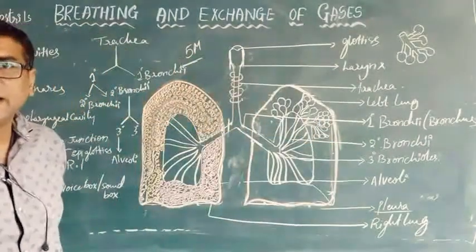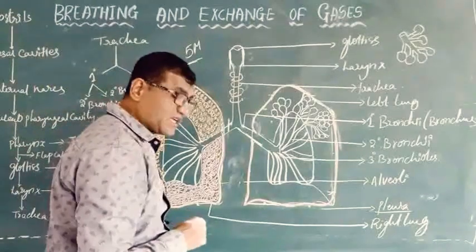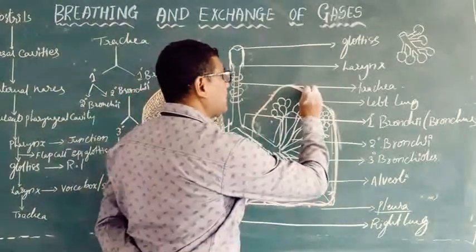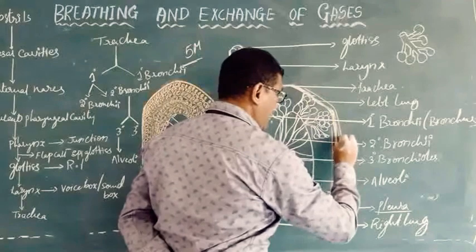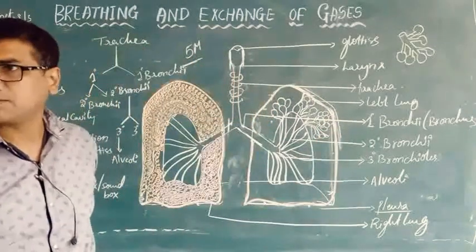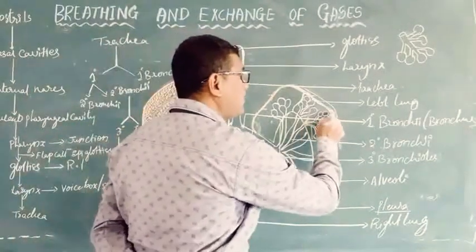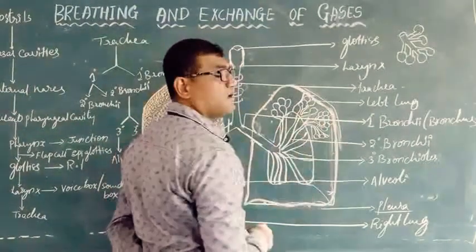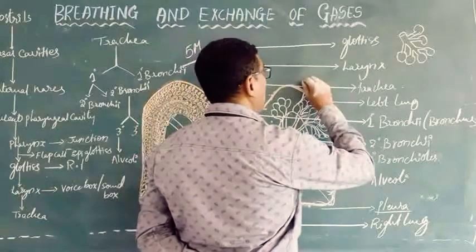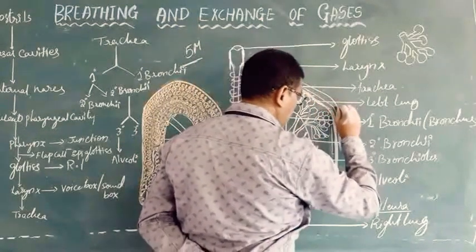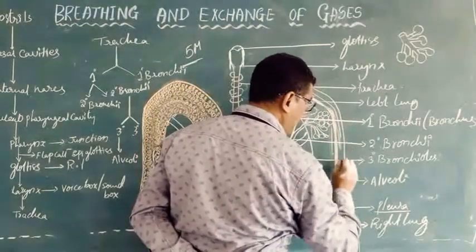These lungs are covered by a membrane called pleura. The inner pleura, or visceral pleura, is in contact with the lungs, and the outer pleura faces towards the vertebral column.